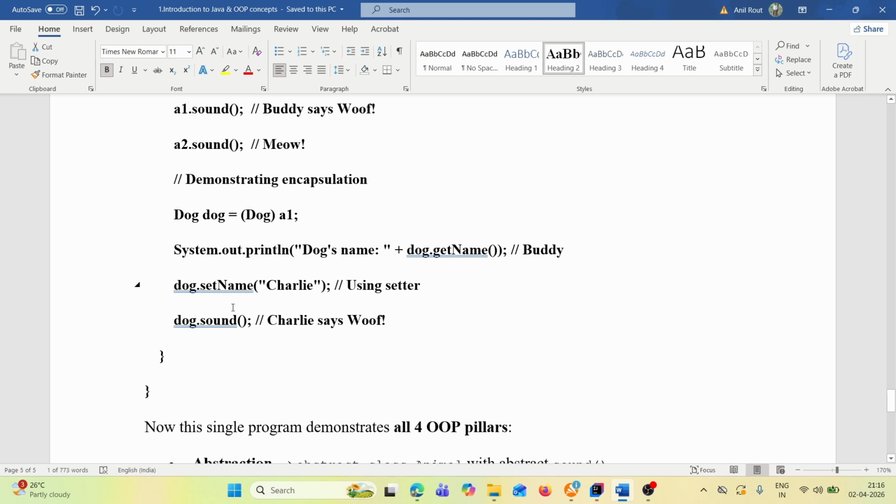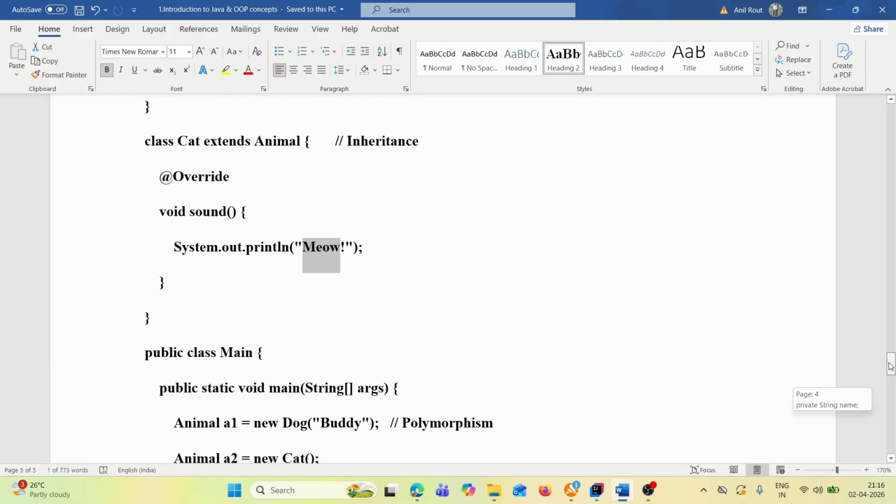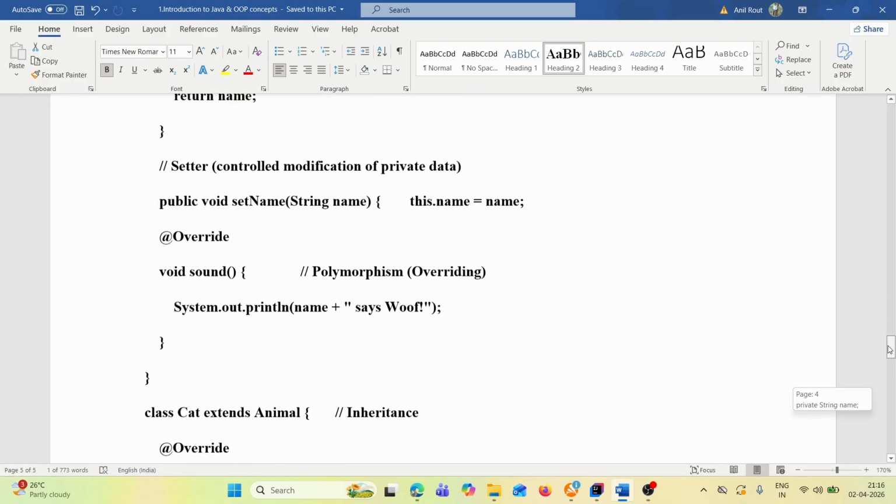Then dog.setName("Charlie"). Again, what we are doing is setting the name as Charlie. When we call dog.setName, which method will it call? It will call this method, public void setName(String name). What are we passing? We are passing Charlie. So again it will be this.name = name, so now the name will be Charlie.